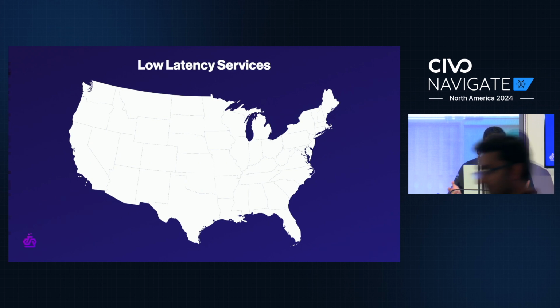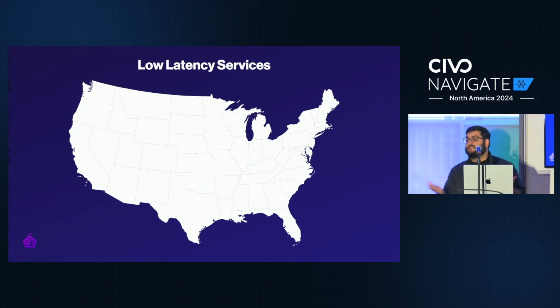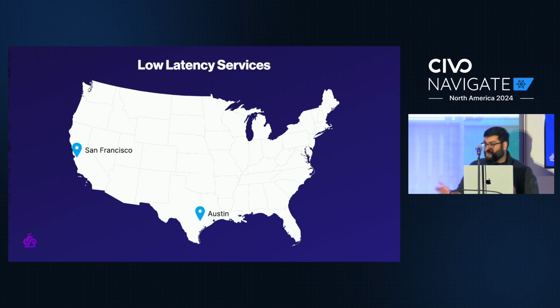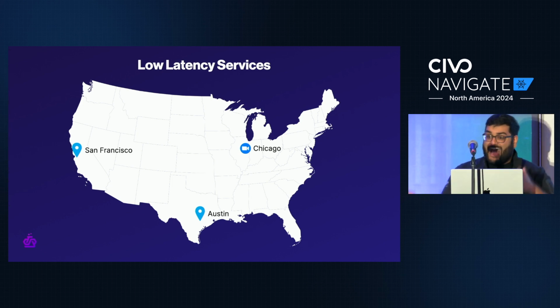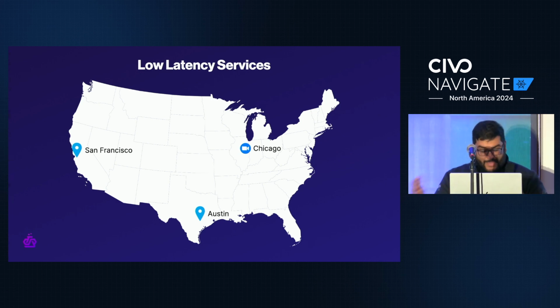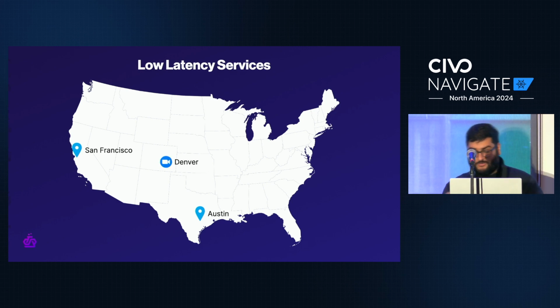Well, right off the bat, you can build services that can migrate themselves around to achieve the lowest latency for all of their connected clients. For example, let's take a Zoom instance, right? Let's say we have a user in San Francisco and then another user maybe here in Austin. We'll start our Zoom instance in Chicago because maybe we already have a warm instance there. Then after the call has started, we can determine that Denver is actually the best place for this instance. That's the data center that's going to best minimize the latency between our participants. So the Zoom instance just moves itself over to Denver without interrupting the call.